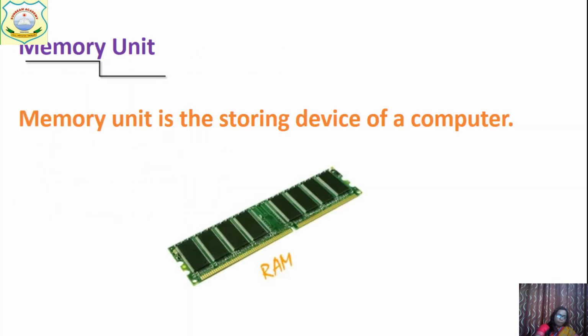Now memory unit is just the storing device of a computer where we can store our data before processing and after processing and before sending to the output device. Memory unit is the place where we store data when we are inserting data inside the computer using an input device. So first where is it stored? Inside the memory. Then it will go for processing and after processing it is stored in the memory unit, then sent to the output unit.